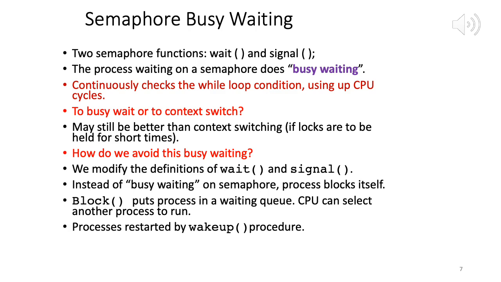So instead of just busy waiting, using up CPU cycles, the process blocks itself, and now the CPU can select another process to run. We do the context switch. And processes, if they are sleeping or blocking, obviously need to be woken up, and that can be done by the wake up procedure. The process is restarted by the wake up procedure. Okay, so now let's discuss the revised code for wait and signal.